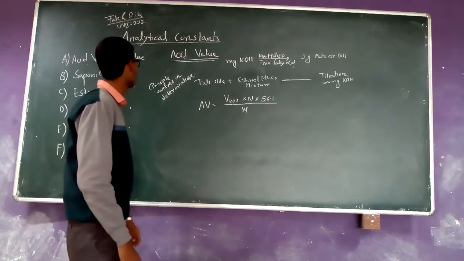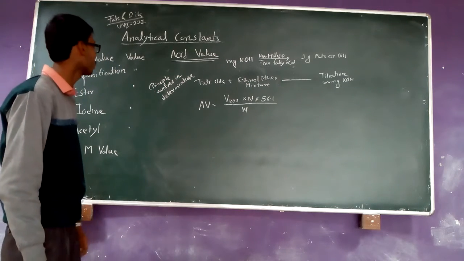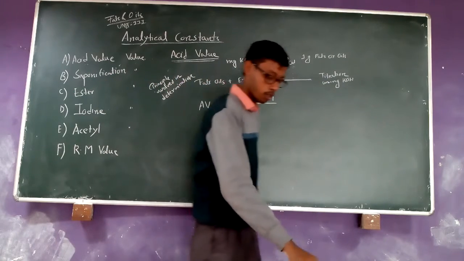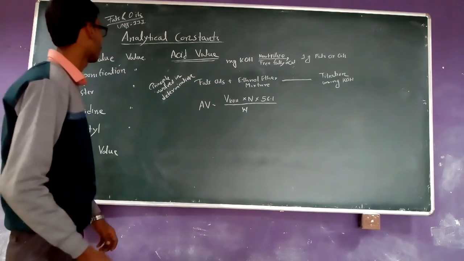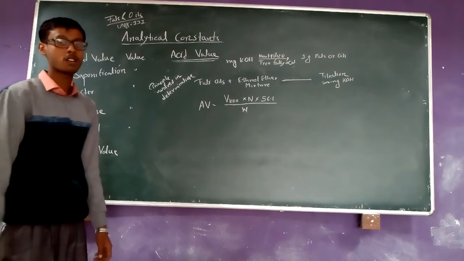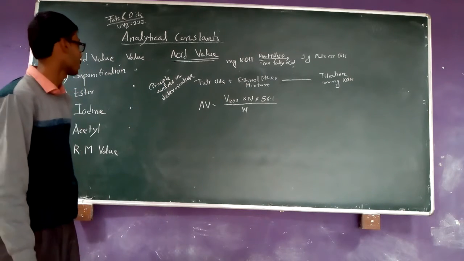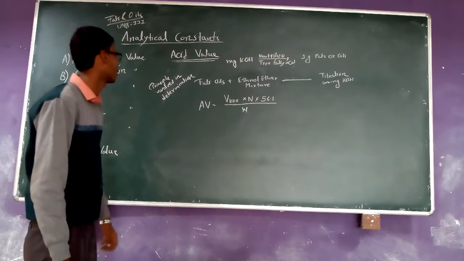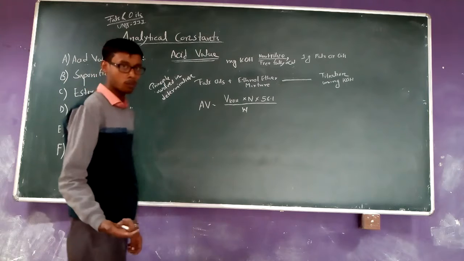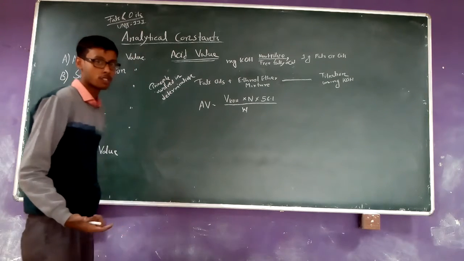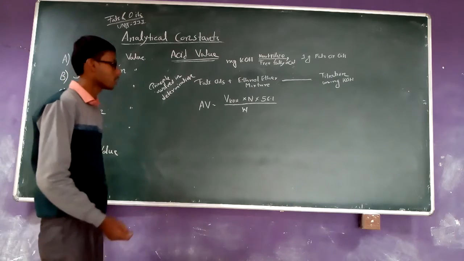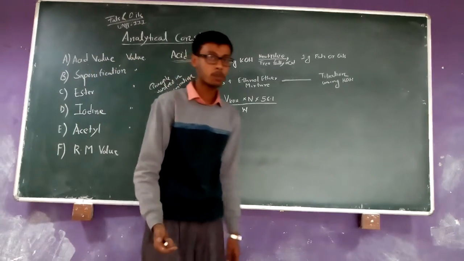We will discuss the last part of the fats and oils, which is the analytical constitution. You know very well the fats and oils consist of triglyceride, triester and fatty acid, that is the long chain carbohydrates. Now going to the part analytical constitution. Why do we perform the analytical constitution? What is the need of analytical constitution? Because it checks the purity of the fats and oils.